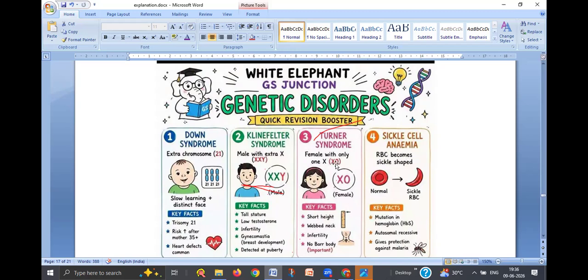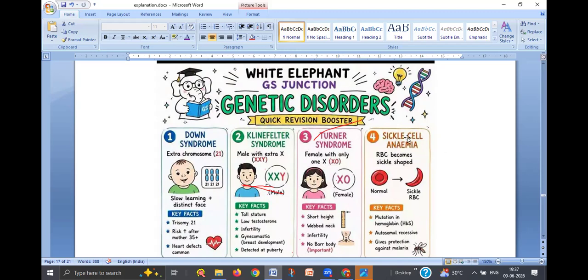And Turner syndrome. Here it is restricted to females only. It is also X-linked. Here there is only one X chromosome. Instead of two X chromosomes in the female, if there is only one X chromosome, that is shown as XO. So that syndrome is called Turner syndrome.